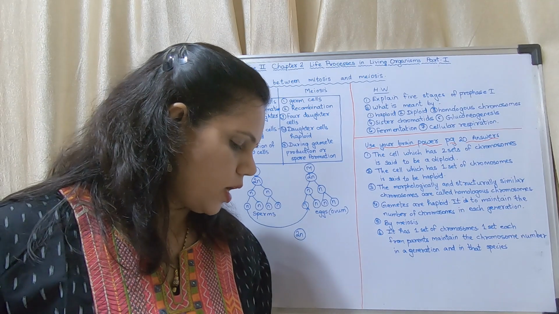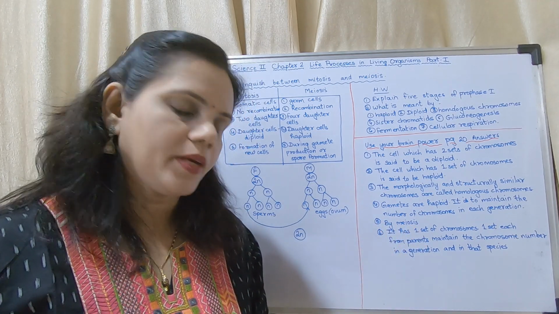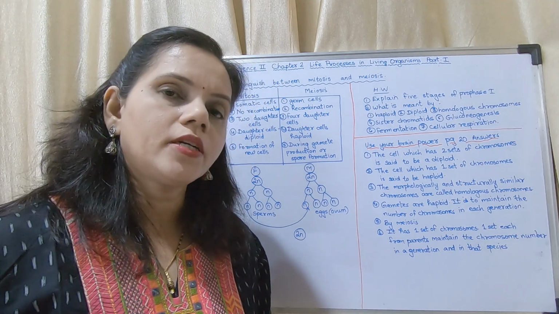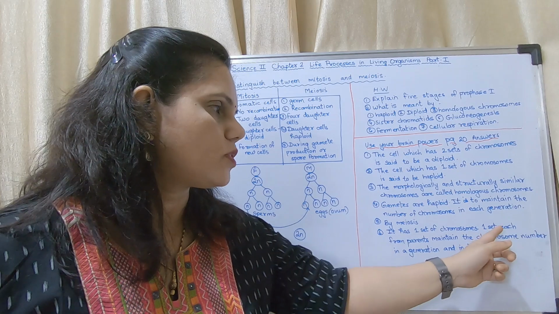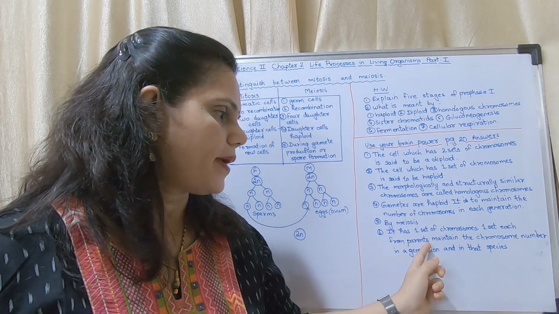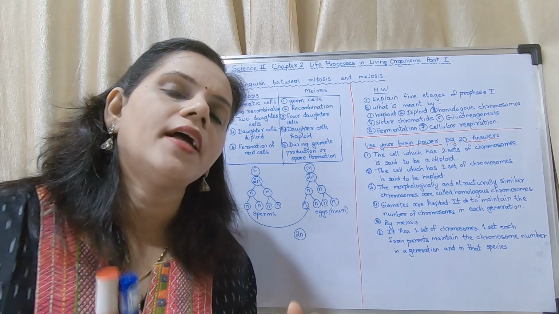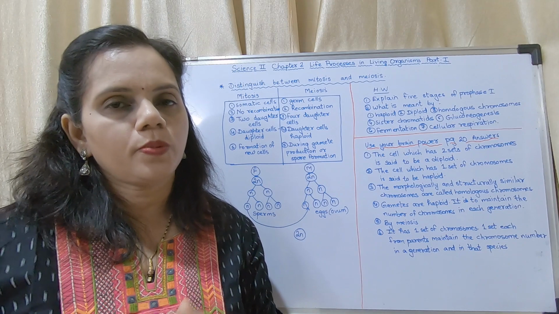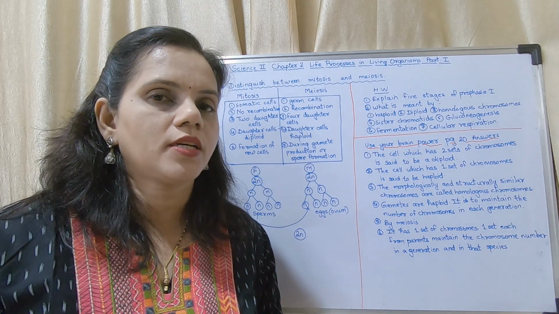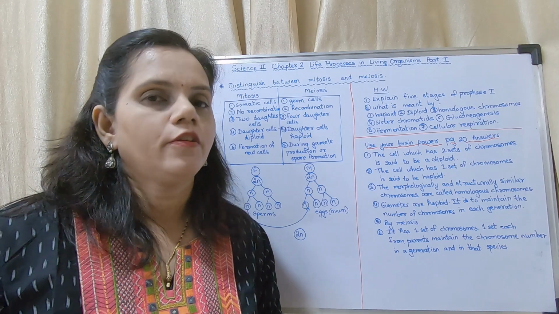Now, how are haploid cells formed? Haploid cells are formed by meiosis. What is the importance of haploid cells? It has 1 set of chromosomes, 1 set each from the parents, and maintains the chromosome number in a generation and in that species. So in each and every species, the number of chromosomes is maintained. Okay, so this is the importance of meiosis.